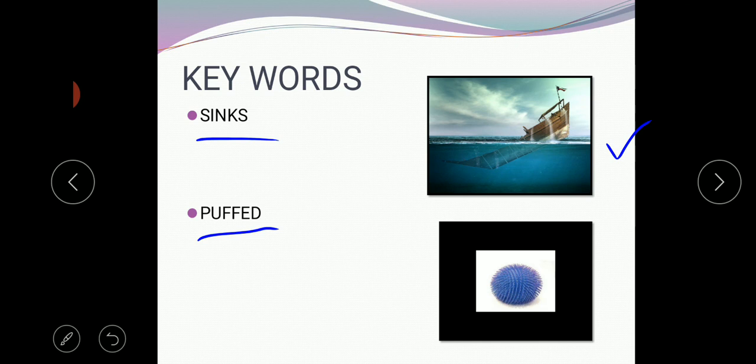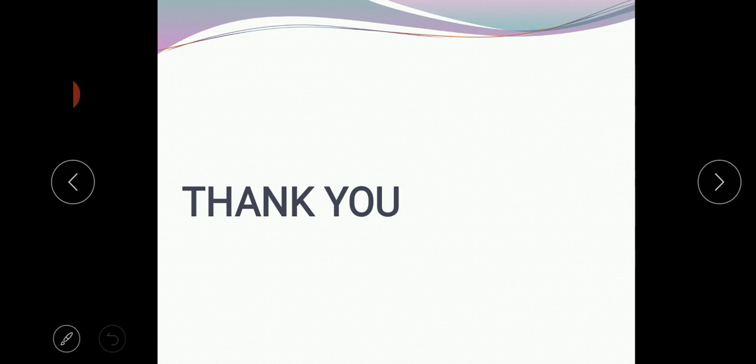And puffed. Puffed means an object which is out of breath, from the normal condition to the out of breath condition. It is called puffed. So these are all the 10 words of this chapter, children.